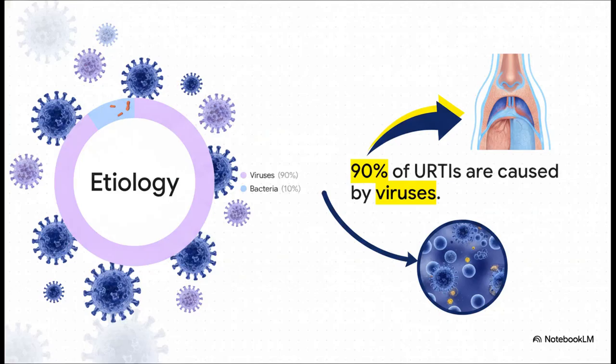Now, what's really interesting about this slide is how these statistics dictate everything about how we handle this illness. More than 90% of all URTIs are caused by viruses. That leaves only a tiny, maximum 10% sliver for secondary bacterial infections. So, when a patient presents with upper respiratory symptoms, the statistical odds are overwhelmingly pointing to a viral etiology. It is incredibly important to anchor your understanding in this 90-to-10 ratio. Seriously, keep that in the back of your mind.